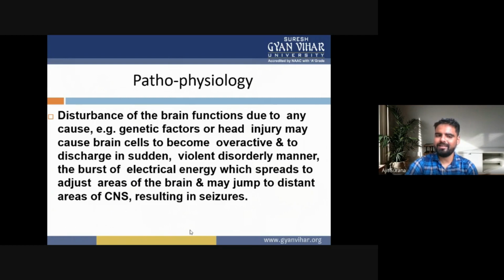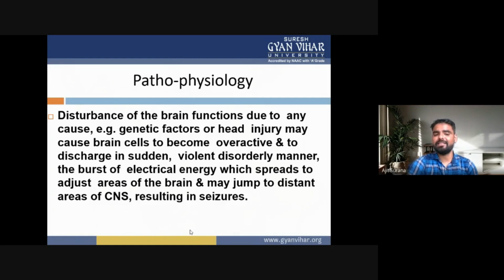In a violent, disorderly manner, the burst of electrical energy spreads to the adjacent area of the brain and may jump to the distant area of the central nervous system, resulting in seizures. So this is the pathophysiology of epilepsy.